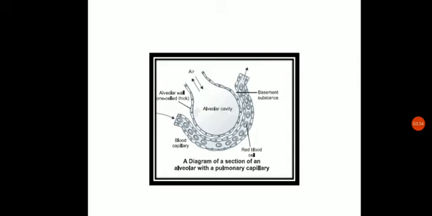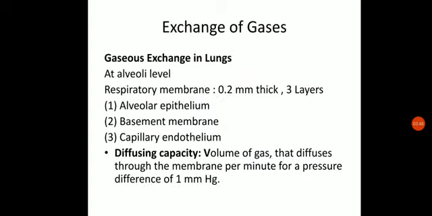The solubility of carbon dioxide is 20 to 25 times higher than oxygen. So the amount of CO2 that can diffuse through the membrane per unit difference in partial pressure is much higher compared to O2. Because carbon dioxide has higher solubility, it will be able to diffuse at a much higher rate compared to oxygen.